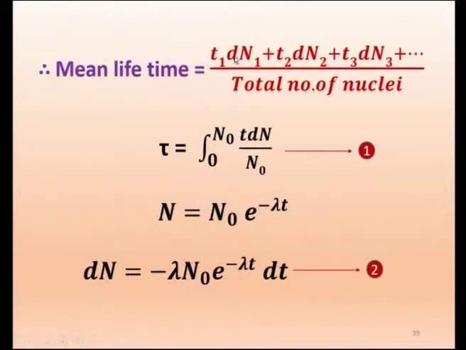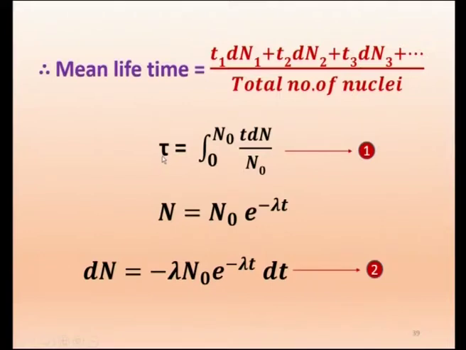The mean lifetime will be the sum of t dN divided by the total number of nuclei, because dN1 nuclei are living for t1 seconds, dN2 nuclei for t2 seconds, dN3 nuclei for t3 seconds. You add all of them up and divide by the total number of nuclei. That will be the mean life. For half life we gave the symbol T half, for mean life we give the symbol tau.